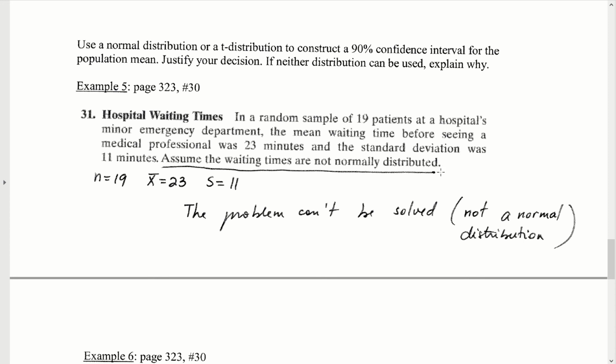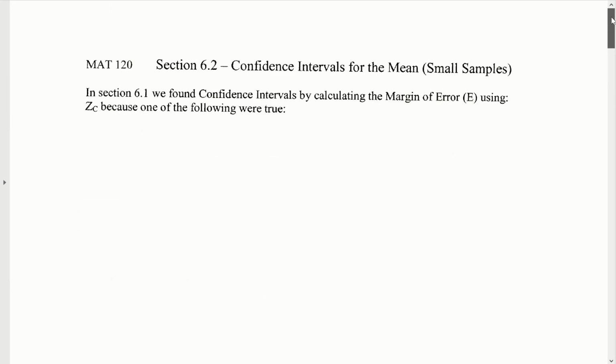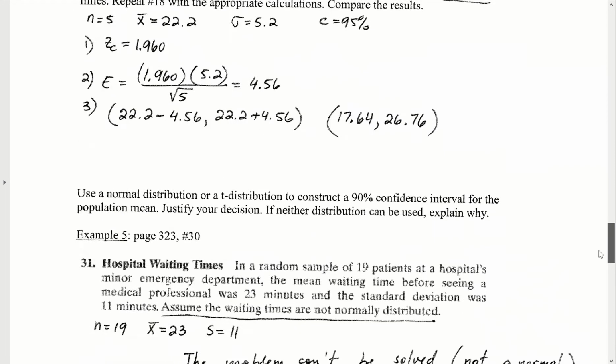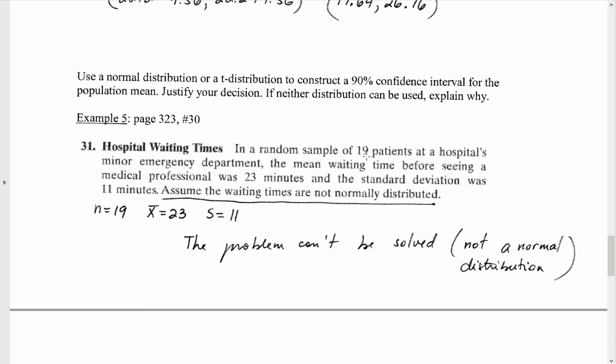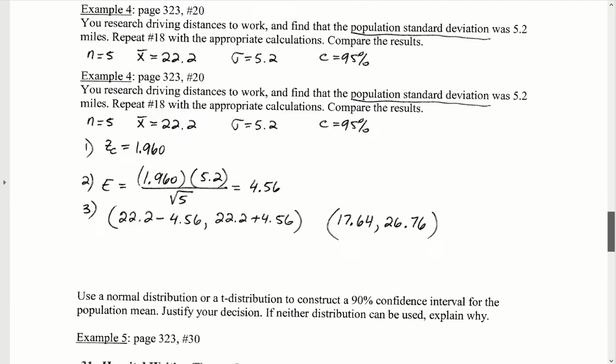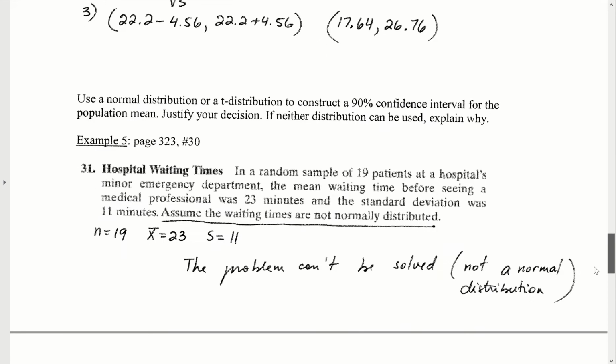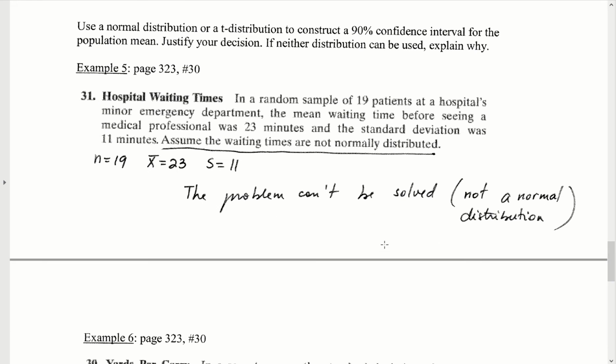There are some more advanced statistical calculations out there that can be done, but if you go back to the very beginning of this section, remember, we either needed a large sample size, or we needed that sigma was known, and the population was normally distributed. Here we don't have that. We have a small sample size. So in order to use either one of the two things that would follow, we would need to know that the population was normally distributed, and we don't have that. So this one is one that cannot be solved.